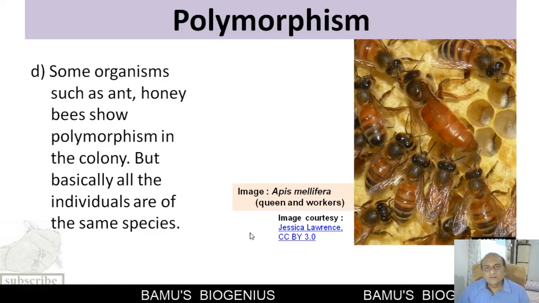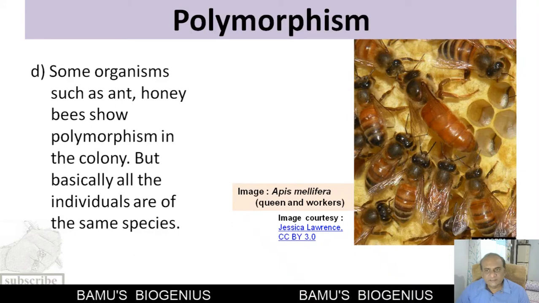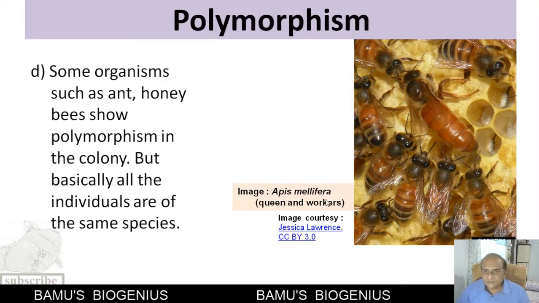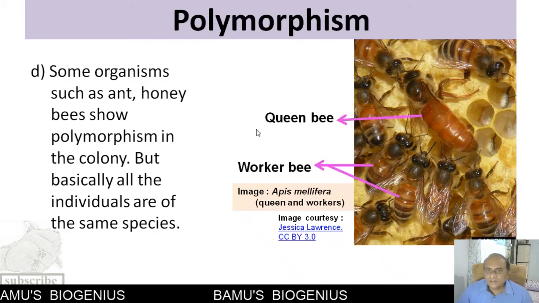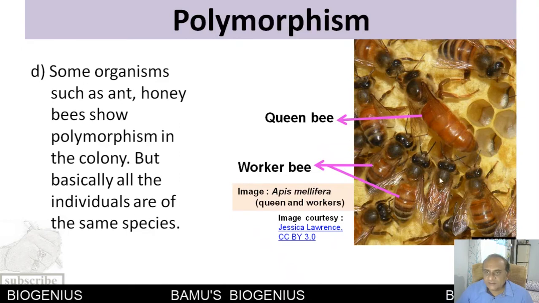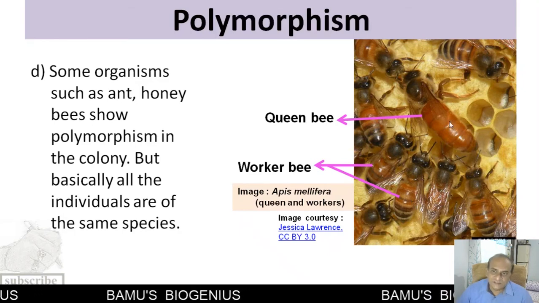Then we know that certain groups of animals show polymorphism, for example ants and honeybees. Here the example is Apis mellifera, a honeybee. You can see here the queen bee and here the worker bee. There are morphological differences in these two, but still they belong to the same species.